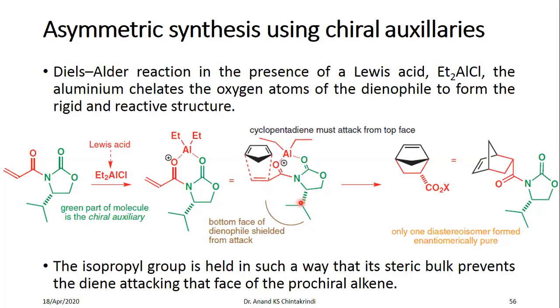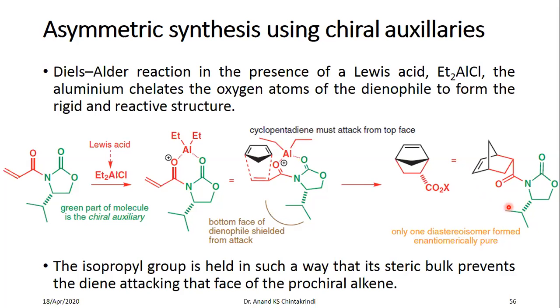Because of this, the bottom face of the dienophile is hindered from the attack of the diene, in this case cyclopentadiene. As a result, it can attack only from the top, and only one diastereomer is possible, that is the endo form. And you get only one enantiomer in this case.